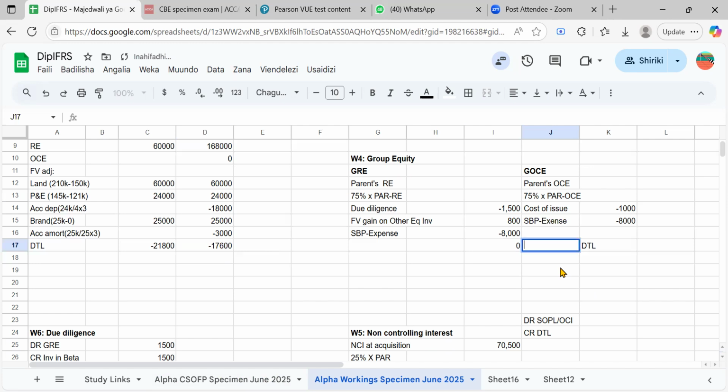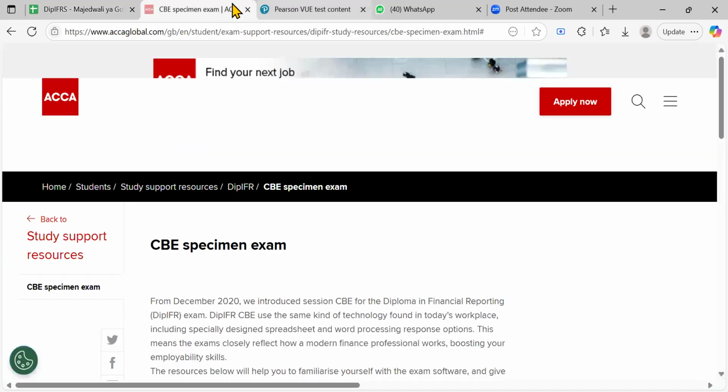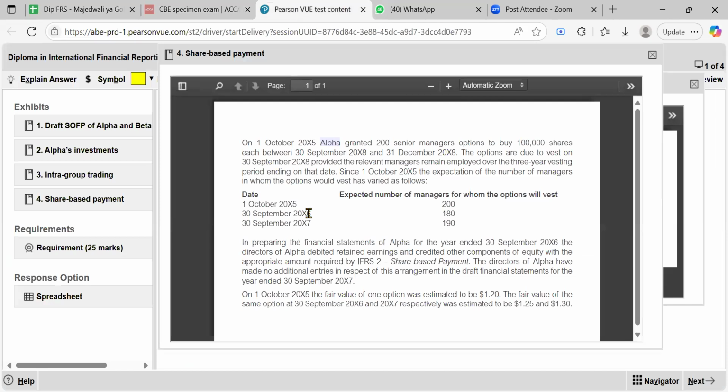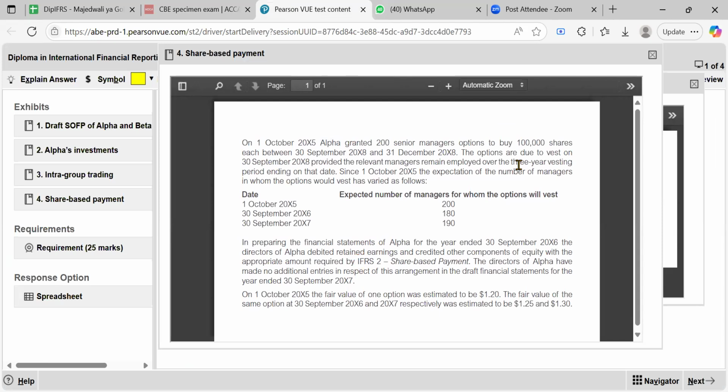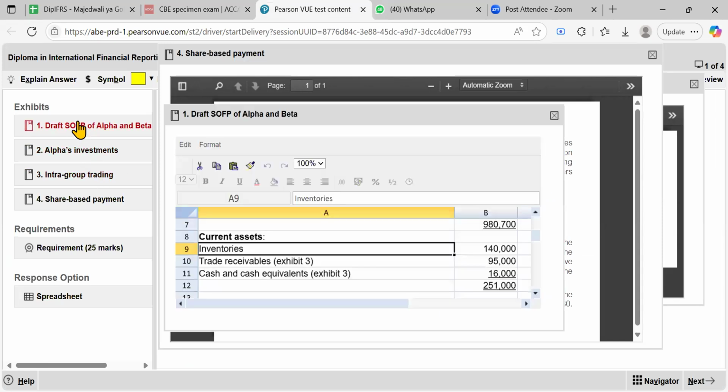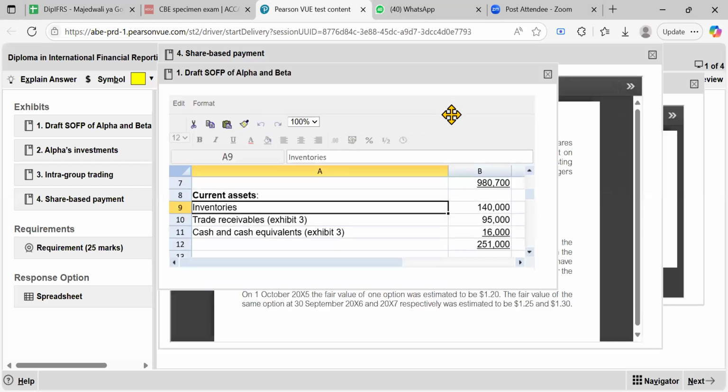I think let me just remove it here. We don't need this deferred tax figure. So we had done this. That is fine. What remains? I think nothing remains, right? We are done with these notes already. We just have a draft statement of financial position now to finish up with.